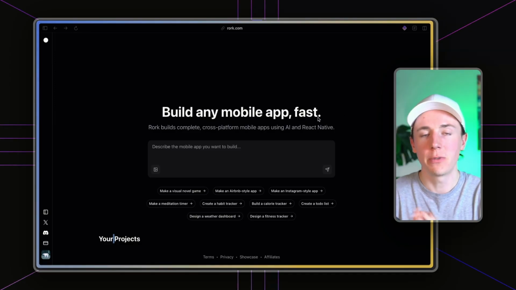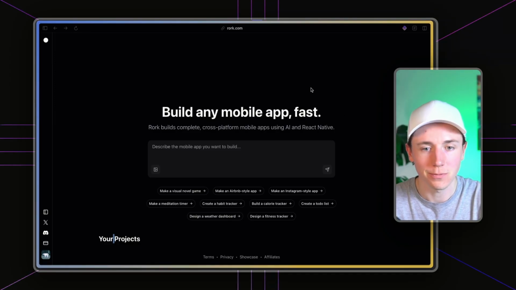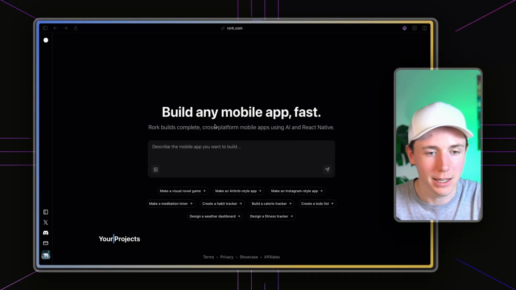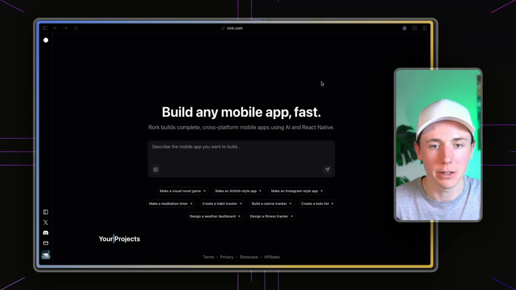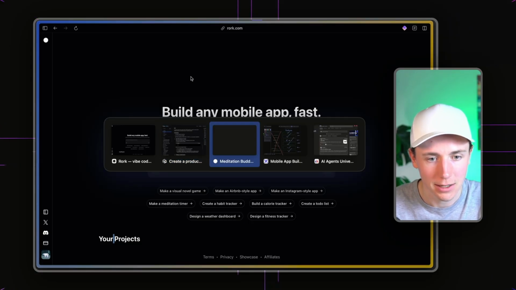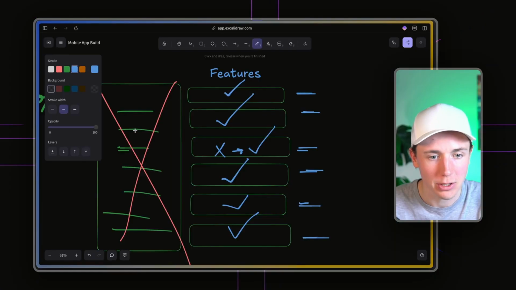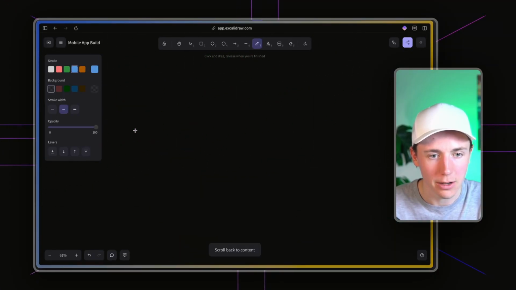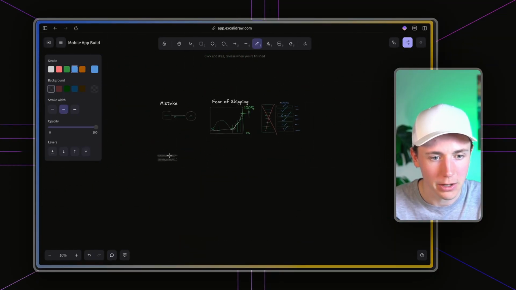And so I hope you found value from this. I hope that this kind of jogged your brain about different things you can build. And as I said, there's a couple different apps that we can build out here.